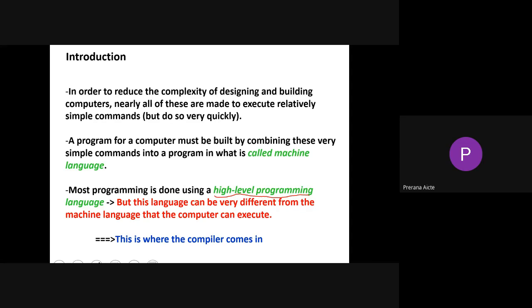Right? So most programming is done using a high-level programming language itself, but this language can be very different from what the machine is able to understand and execute. So for the machine to understand this high-level program, we require some communication information that we call target code. For that sake, we require a compiler for making your machine comfortable with the high-level programming language. We require some sort of platform. We call such a platform a compiler.